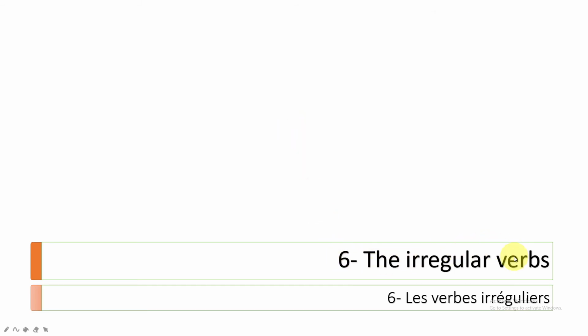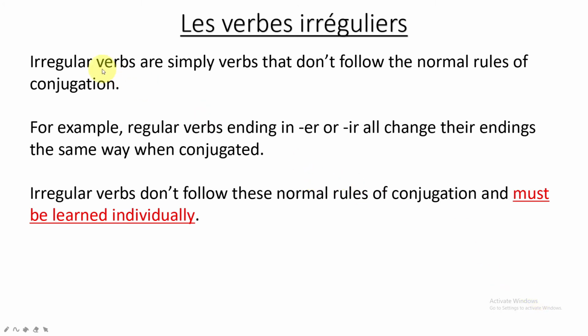Sixth one, the irregular verbs. Les verbes irréguliers. Irregular verbs are simply verbs that don't follow the normal rules of conjugation. This is very important to understand. The subgroups that we studied a moment ago are not following the general rule of the regular RE verbs, but in a specific subgroup, all the verbs belonging to that subgroup follow the same rule.